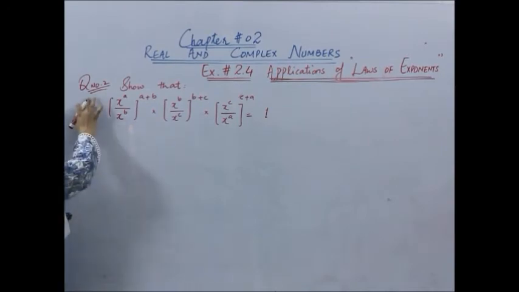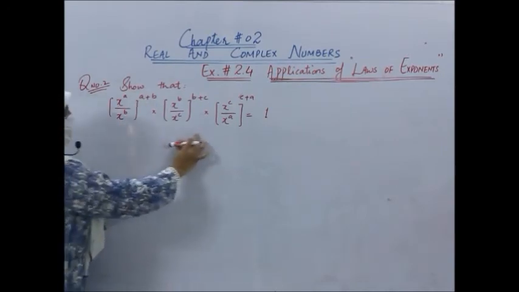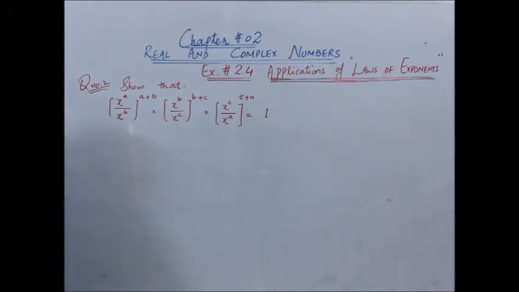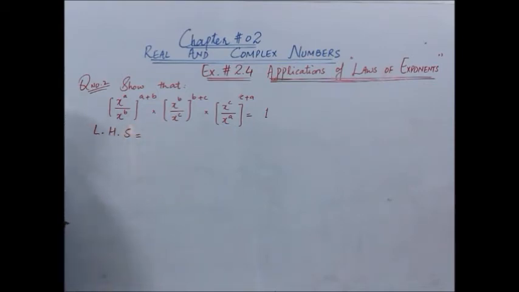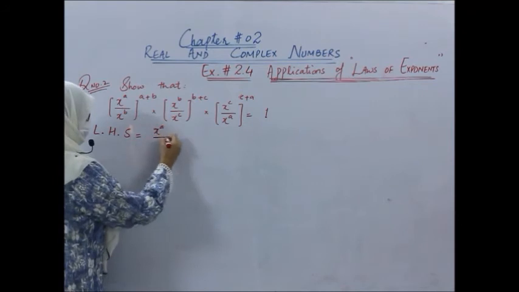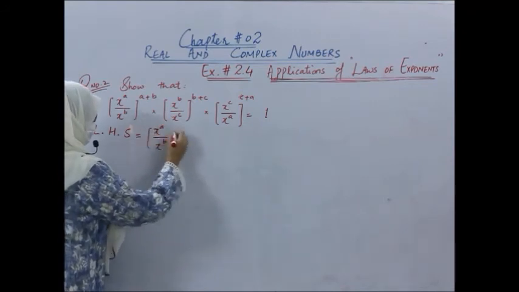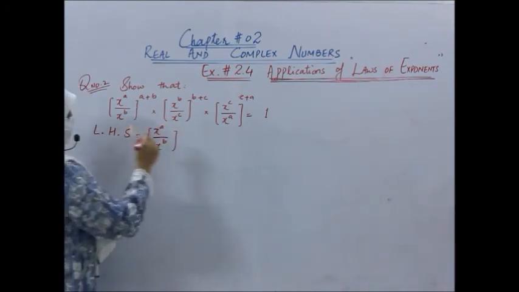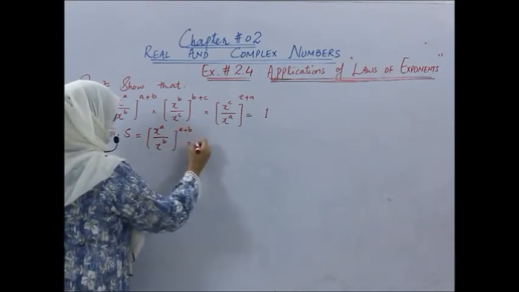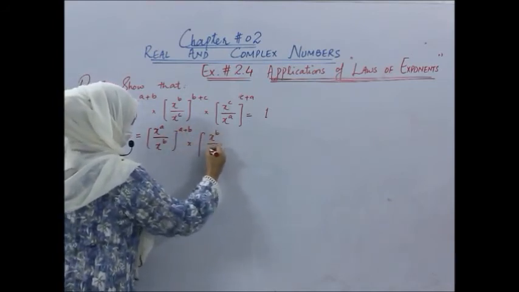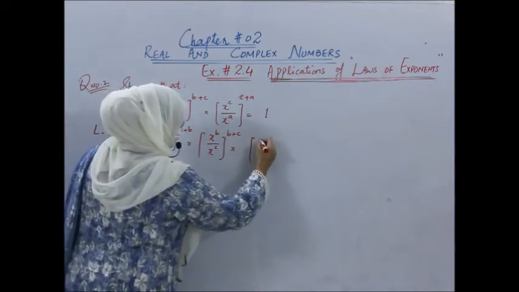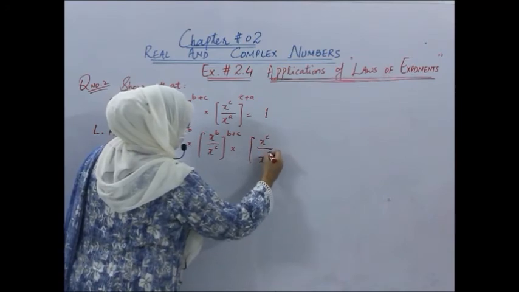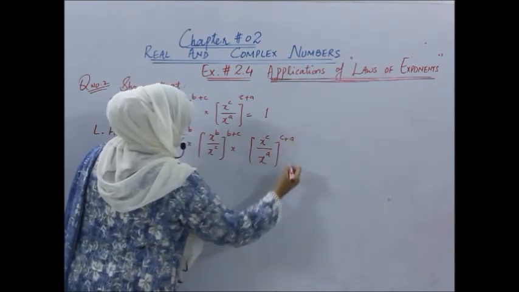Okay students, now question number 2 is: show that this one is equal to 1. So whenever we have to prove, we will take one of the sides of the given equation. So let us take the left hand side. Left hand side is (x power a over x power b) whole power a plus b, then (x power b over x power c) whole power b plus c, similarly (x power c over x power a) whole power c plus a.